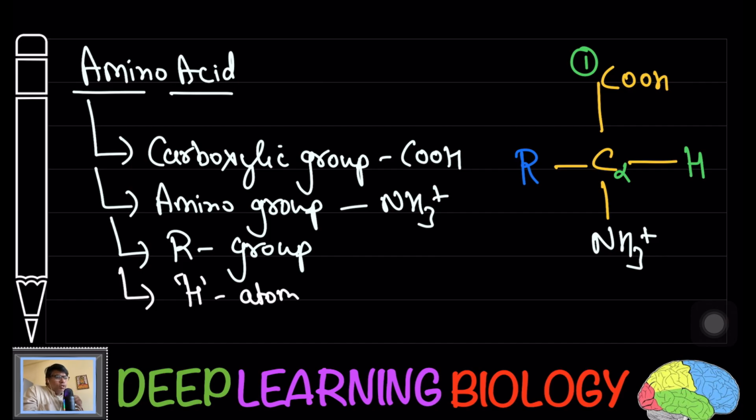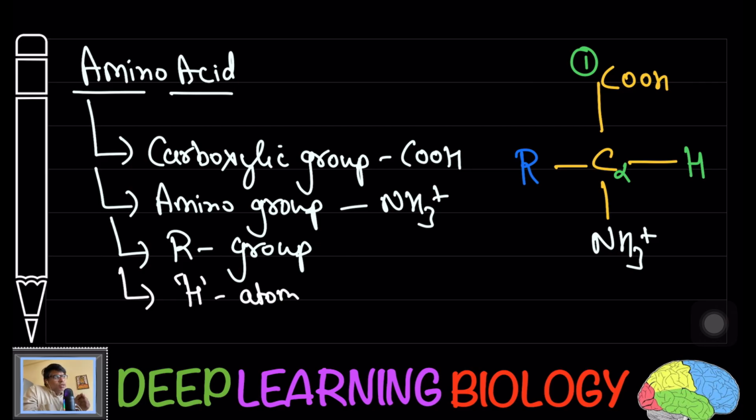Now here you see that the C alpha is attached to four different groups. On one side you are going to have a carboxylic group, on another side an amino group. So on one side you have the acid group, on the other side the amino group. That's why we call it an amino acid.